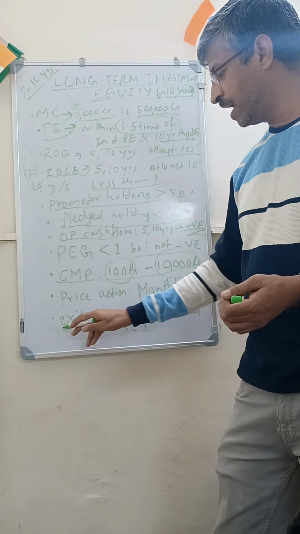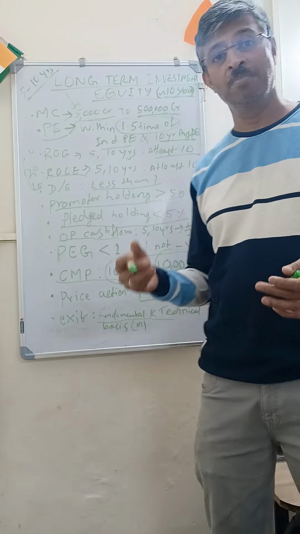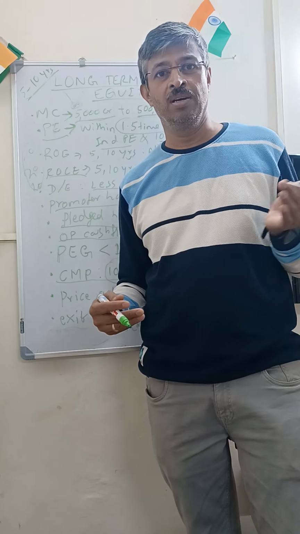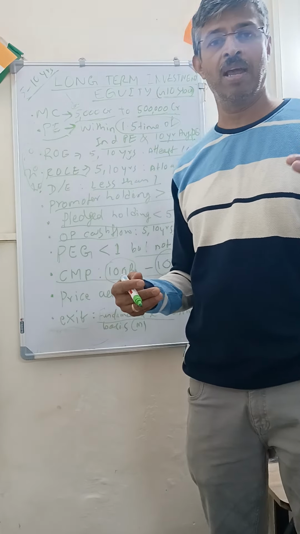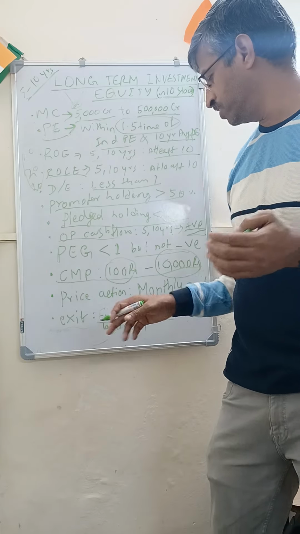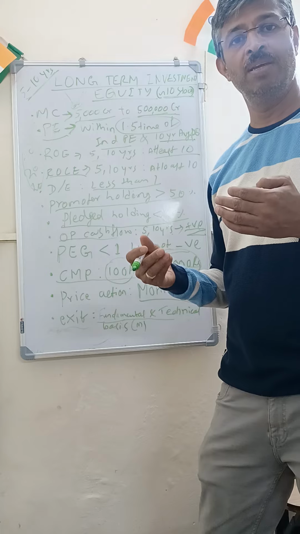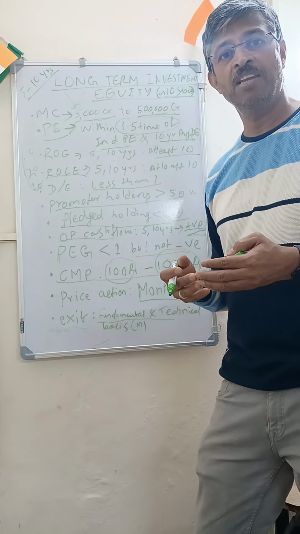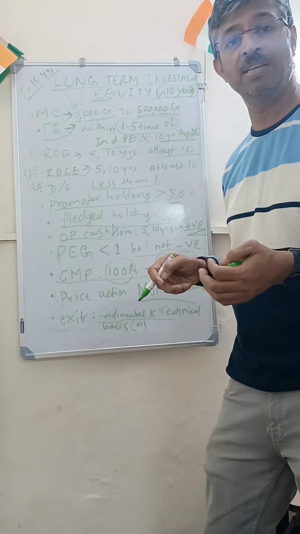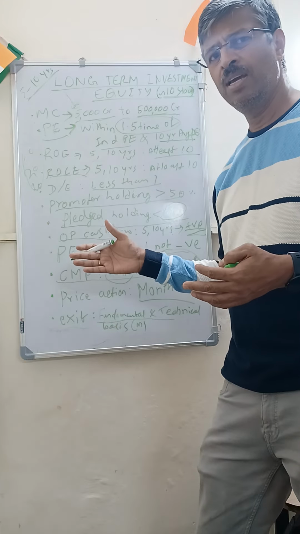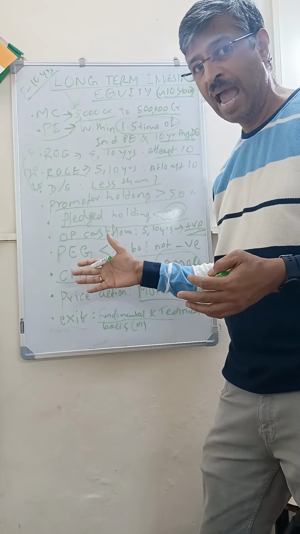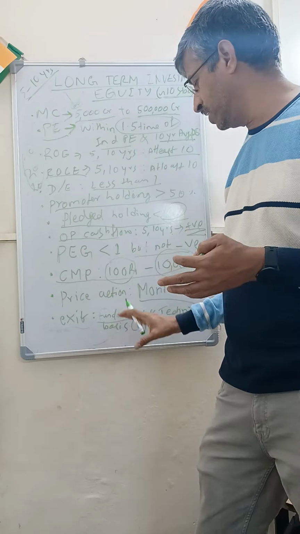Now when should you exit? Ideally when there is a change in the fundamentals of the company. One example could be annual sales or annual revenue, annual profit, declining two years back to back. Another example could be a significant change in the management, a significant change in promoter holding, or pledged stocks increasing. It could be any of the fundamental reasons for which you selected the stock. You have selected the stock for certain reasons, and if there is a change in those reasons, it is a good reason for you to exit.